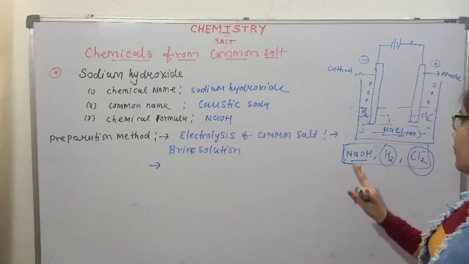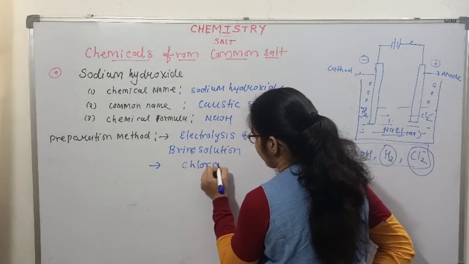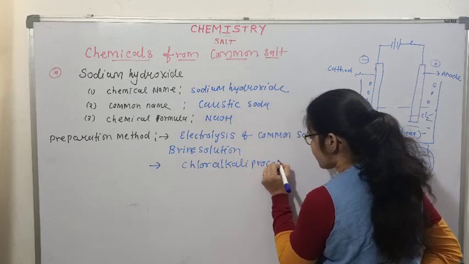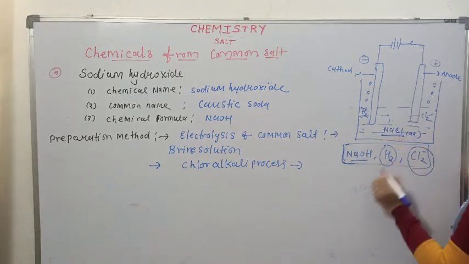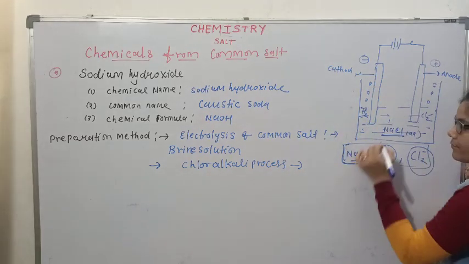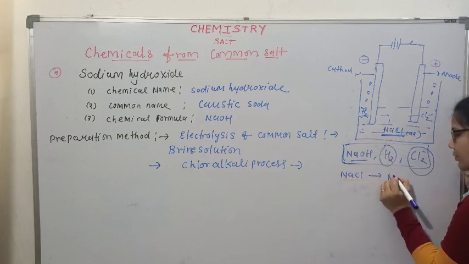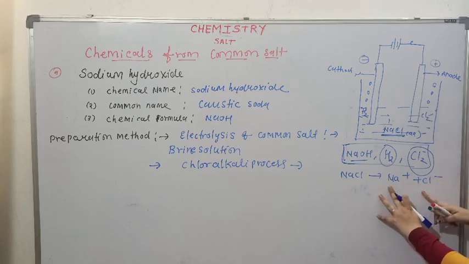So we get three main products. Actually, what happened here? Under the influence of electricity, NaCl decomposed to give Na+ and Cl-. So these ions are produced here.